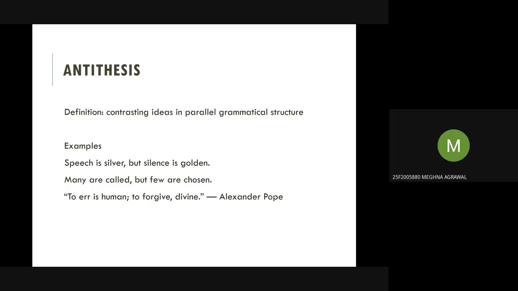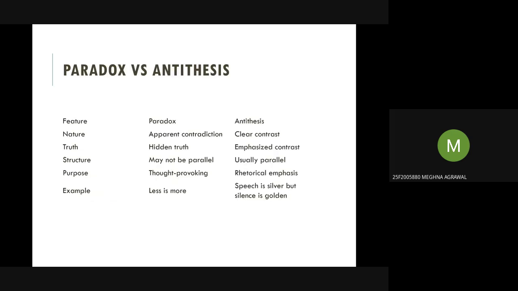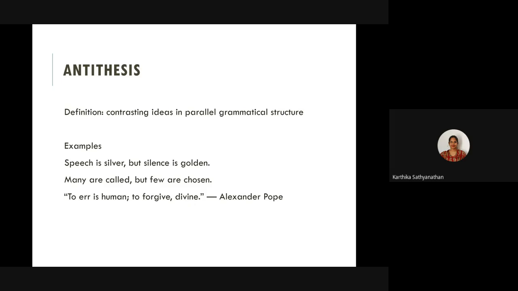Okay. So paradox, oxymoron, and antithesis, all three are dealing with opposites. Yes, contrast. And oxymoron is just generally two words. Paradox has a deeper meaning to it. Antithesis has a particular structure to it, contrasting ideas placed in a parallel grammatical structure. So opposites placed side by side.